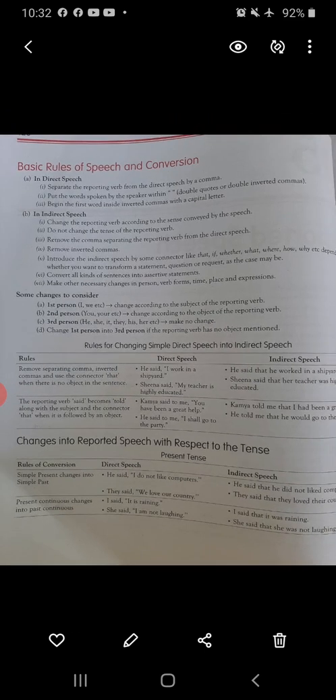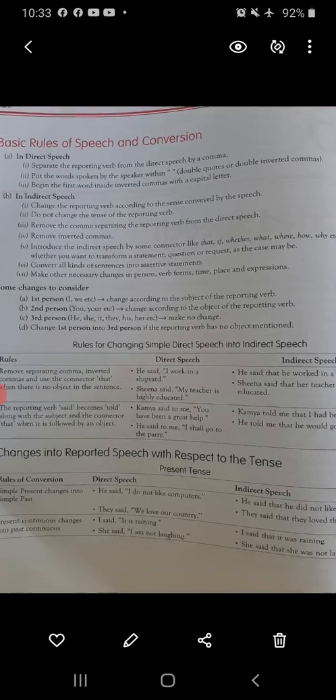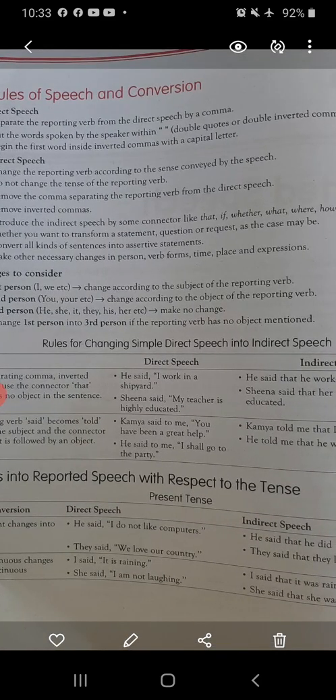Now, few rules for changing simple direct speech into indirect speech. Firstly, as I told you, remove the separating comma and inverted commas, and use the connector that when there is no object in the sentence. For example, he said, "I work in a shipyard." Just see, after said there is a comma, then double inverted commas with the direct speech.